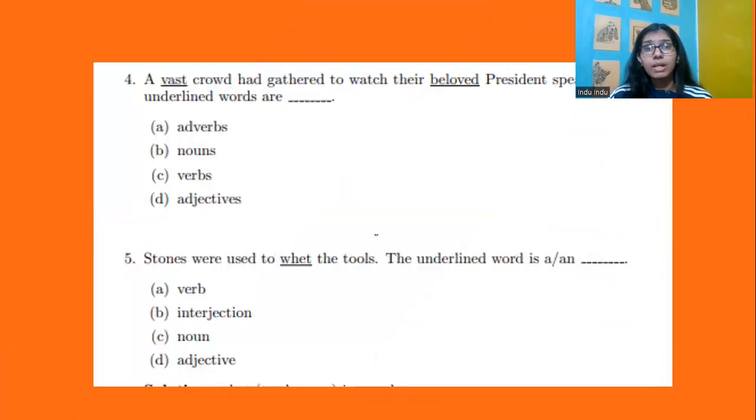A vast crowd had gathered to watch their beloved president speak. Vast is describing the noun crowd. Beloved is describing the president, right? Both of these are adjectives as they both describe the noun.